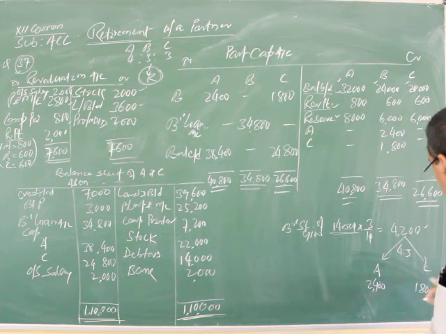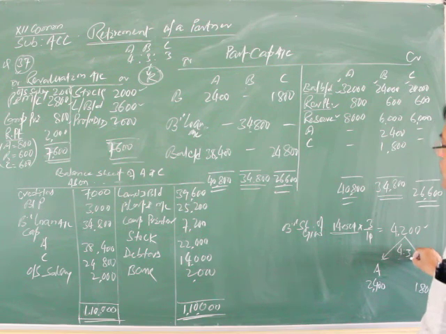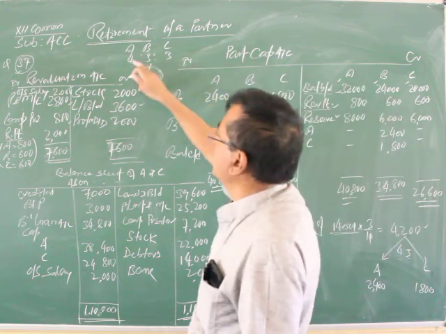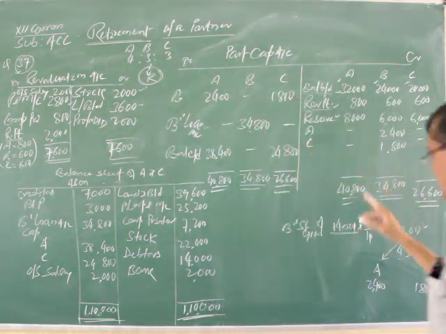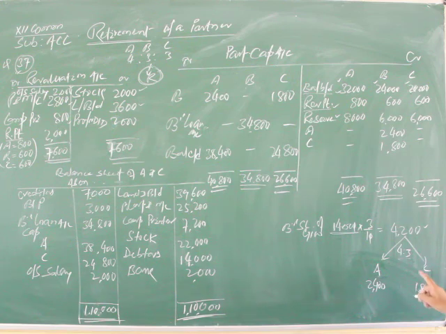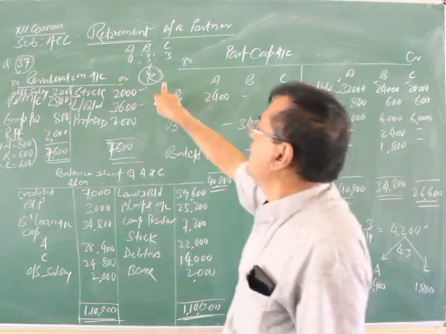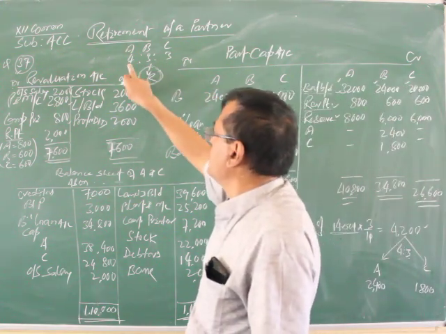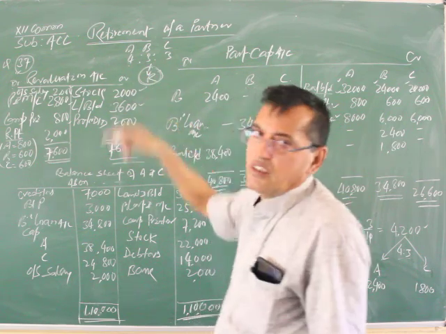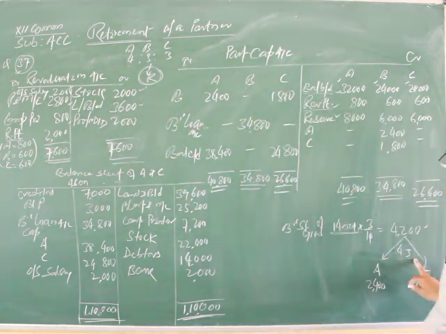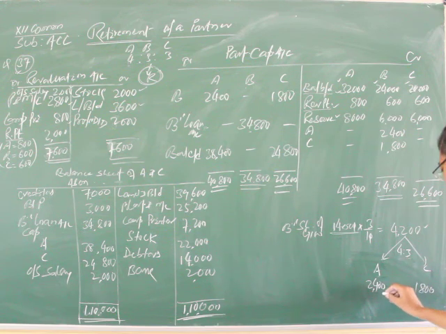Now it will be borne by the remaining partners A and C in their gaining ratio. The gaining ratio is 4:3, because 3/10 is taken over by A and C in the same ratio 4:3. So A bears 2,400 for goodwill and C bears 1,800.